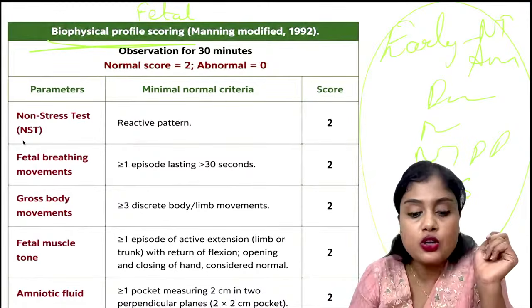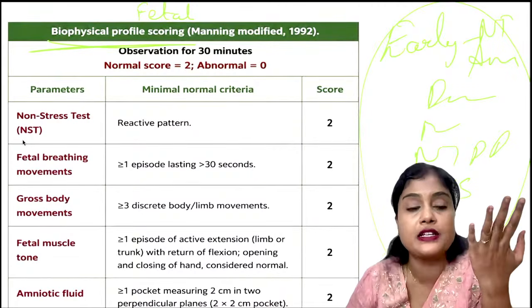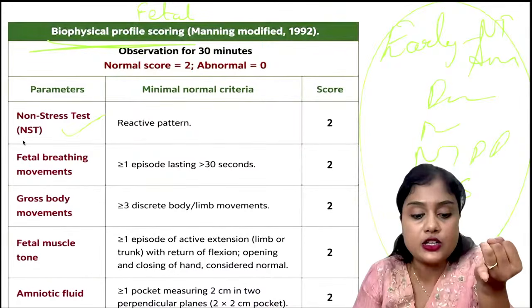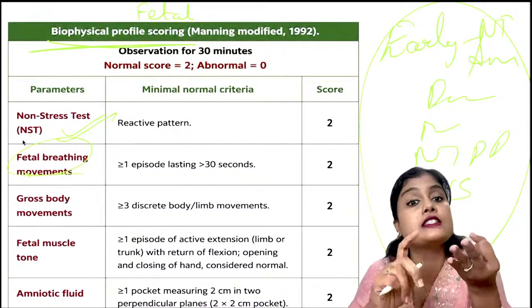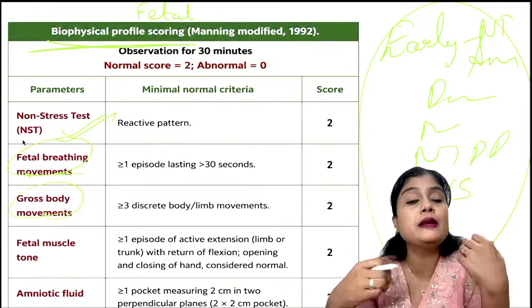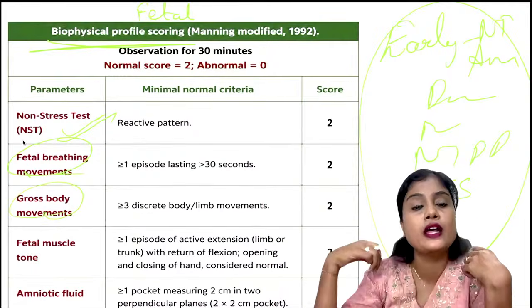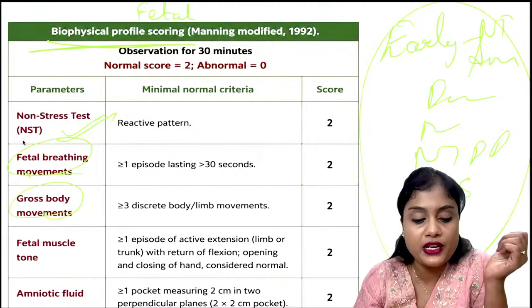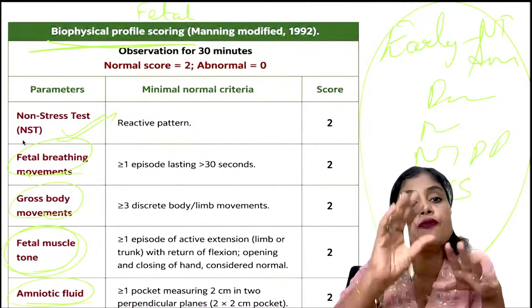Coming to the biophysical profile, what are the key parameters in this? It has 5 parameters. One is NST, that is the non-stress test. Then fetal breathing movements. Then gross body movements, how the full body is moving, and fetal muscle tone. Let us take one flexion and extension as one fetal movement. Then amniotic fluid. So this is the full BPP.